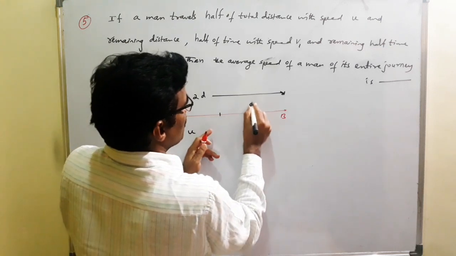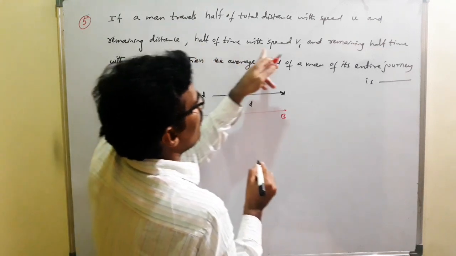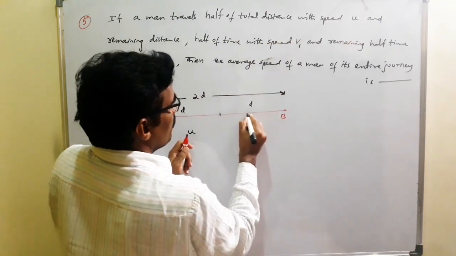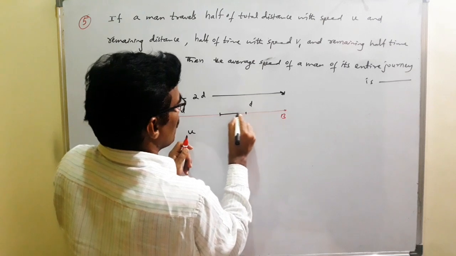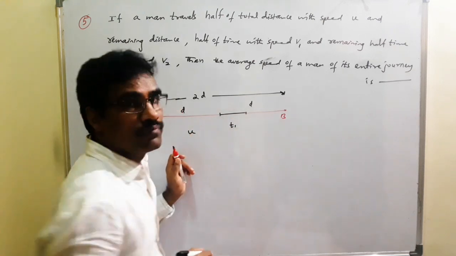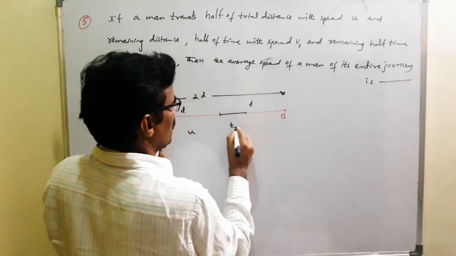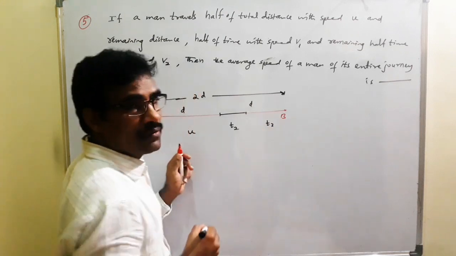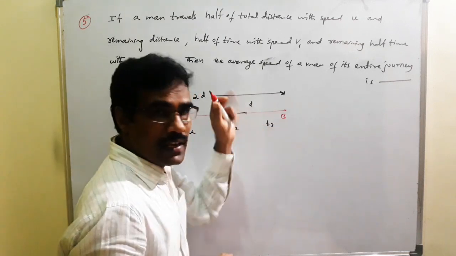Remaining half distance such that half of time with speed v1, half of time, suppose t2. Remaining half time, t3. t2 and t3 are the same.